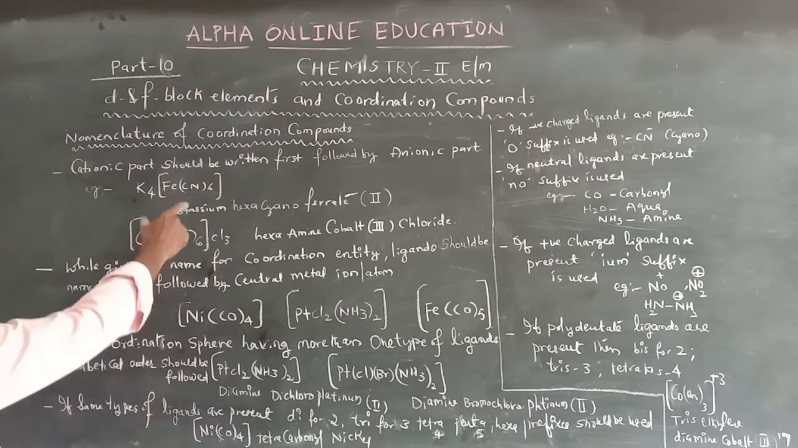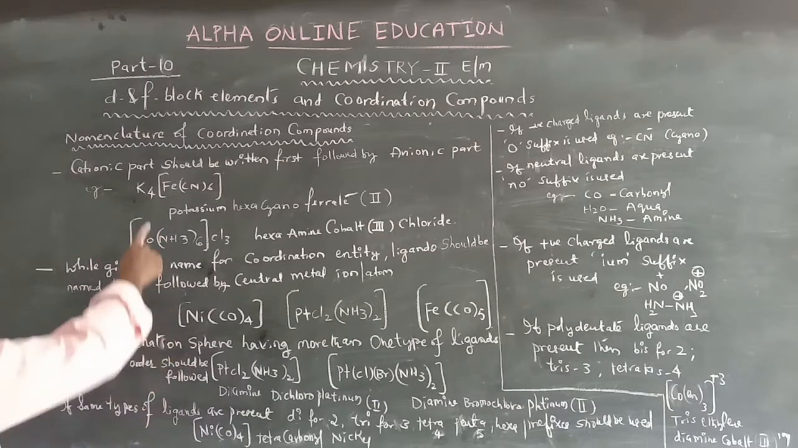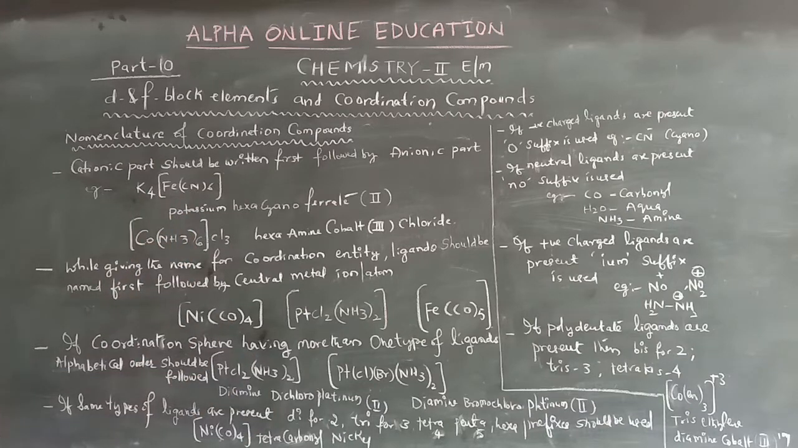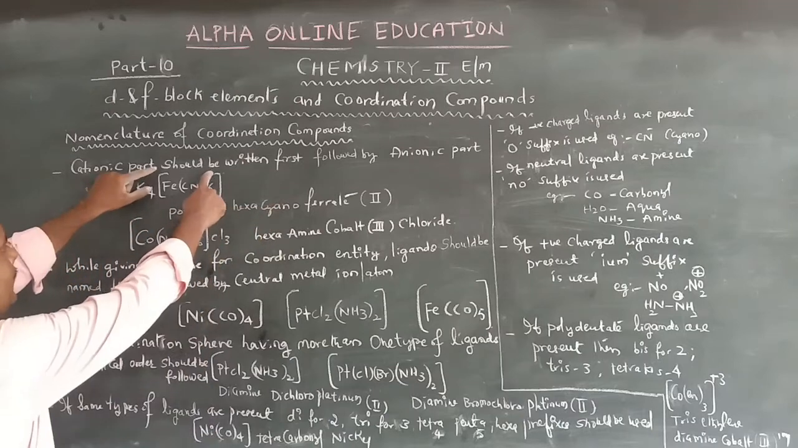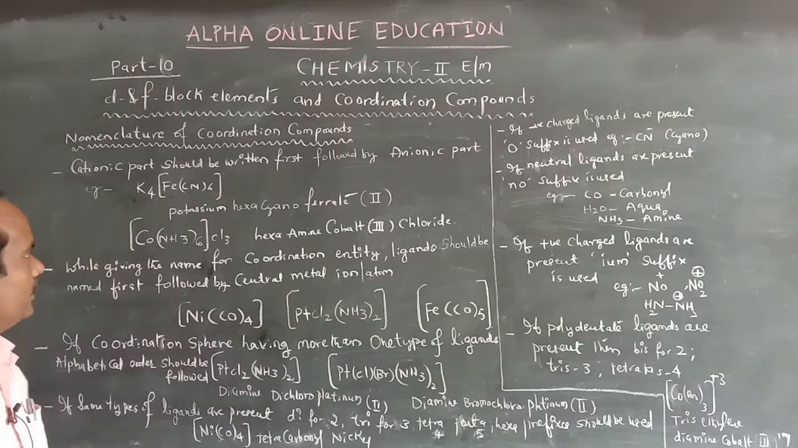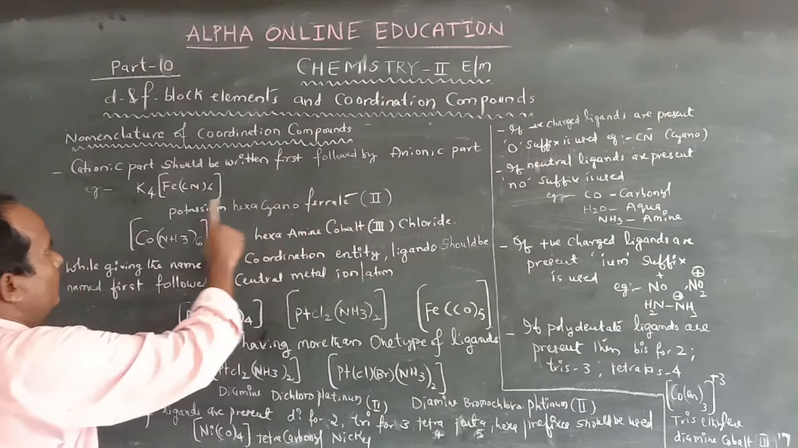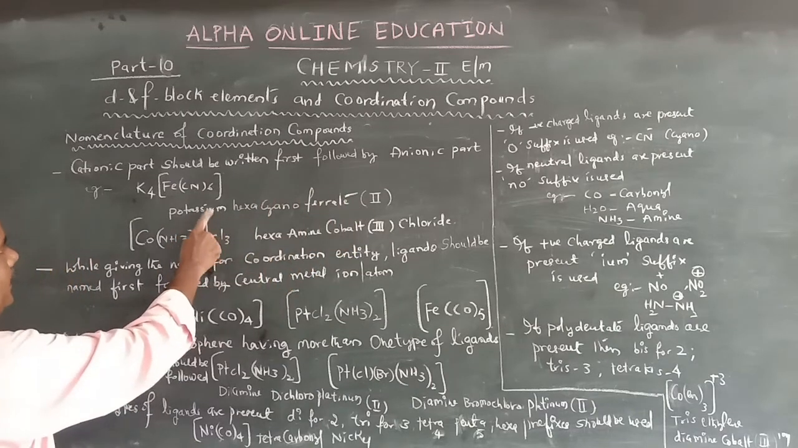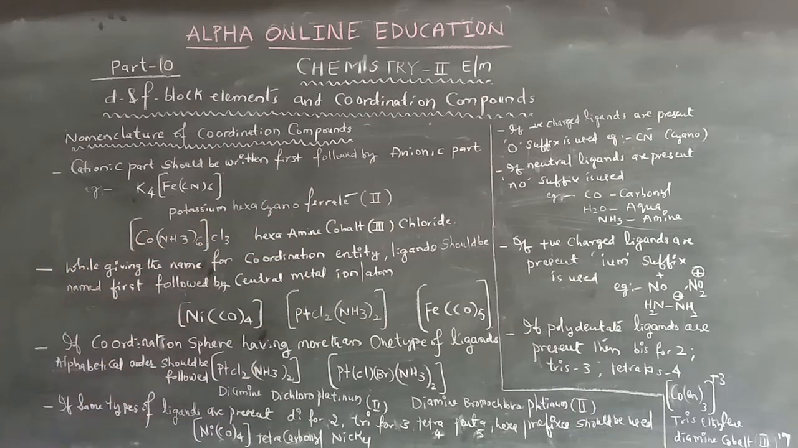While giving the name for this compound, the cationic part should be written first. That is potassium. Potassium is the cationic part, followed by the anionic part. The coordination sphere is the anionic part. Potassium hexacyanoferrate(II). This is the cationic part, this is the anionic part. This is the first rule.